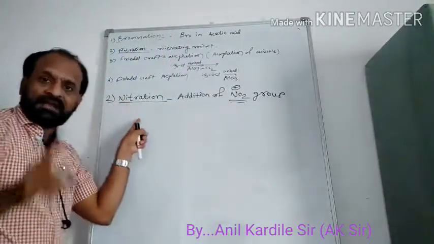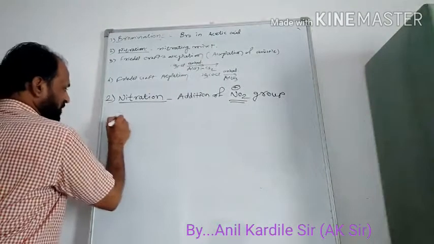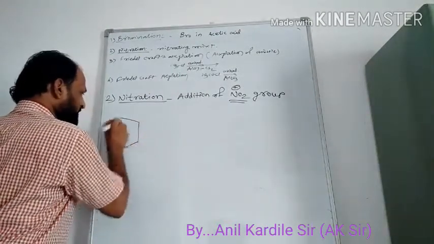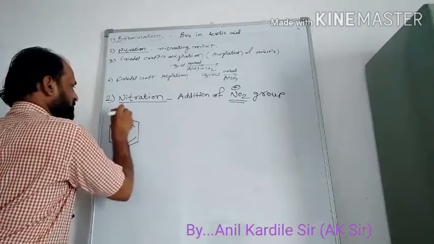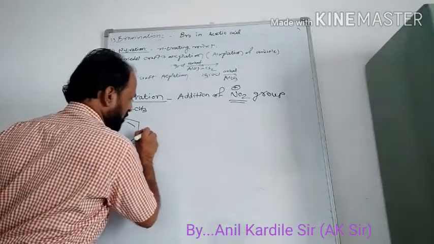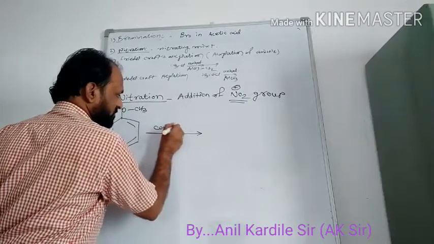So that anisole will undergo the nitration. So what is the reaction? Suppose we have taken this anisole, and when it undergoes nitration, nitration is always carried out in the presence of nitrating mixture. What is that nitrating mixture?